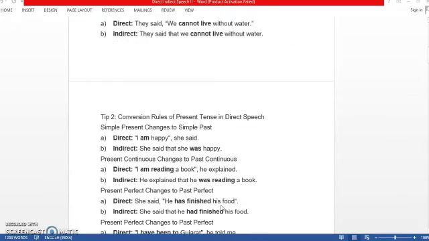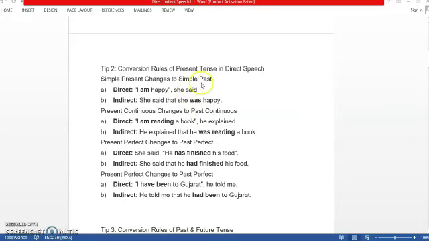Now, coming to another conversion rule of present tense in direct speech. Simple present tense changes to simple past. "I am happy," she said. She said that she was happy. So simple present has been changed to simple past. Now present continuous changes to past continuous. "I am reading a book," he explained. He explained that he was reading a book.